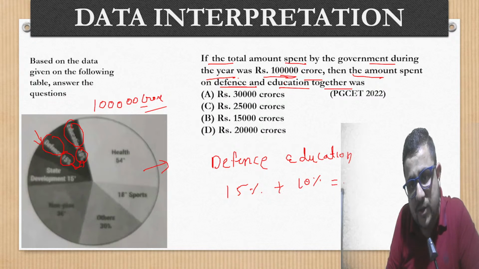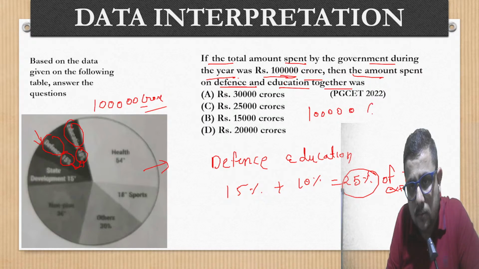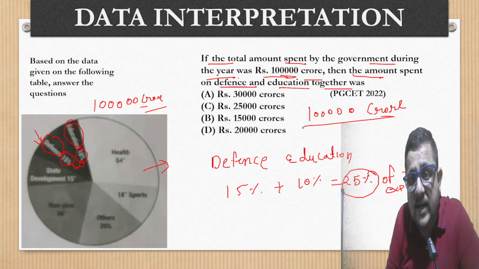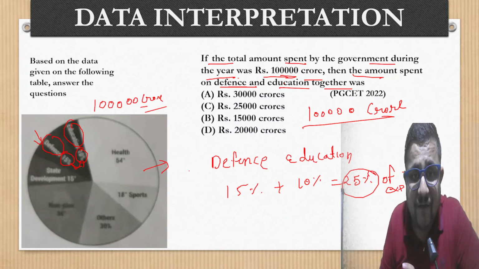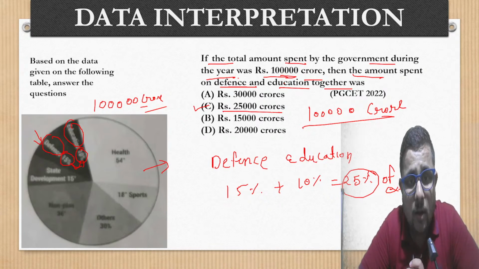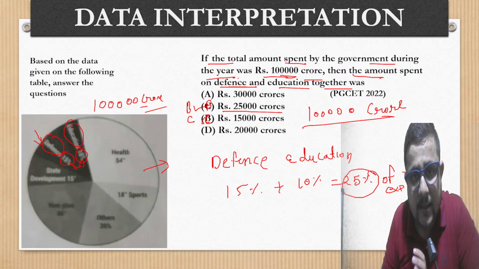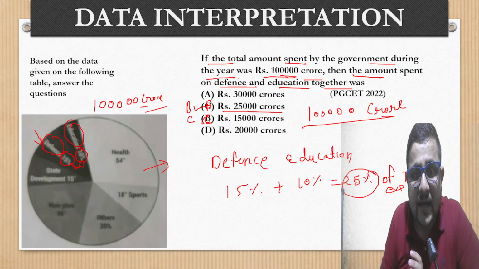So total is going to be how much? 25% of the total expense. The total expense is 1 lakh crore, so just find 25% of that. 25% of 1 lakh crore is 25,000. So this is option B, the second option, and this is C. So option B is going to be your answer, 25,000 crores.